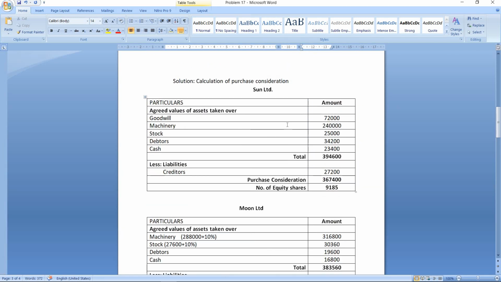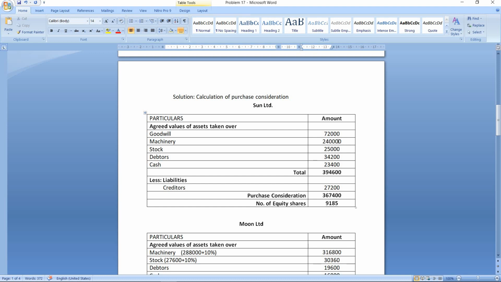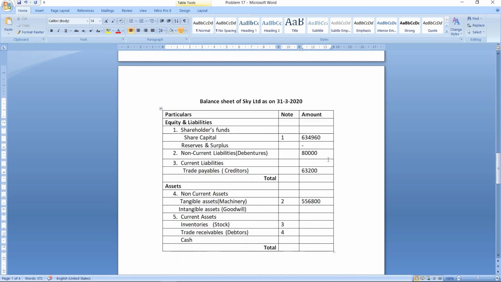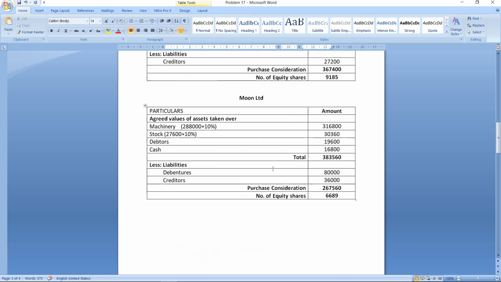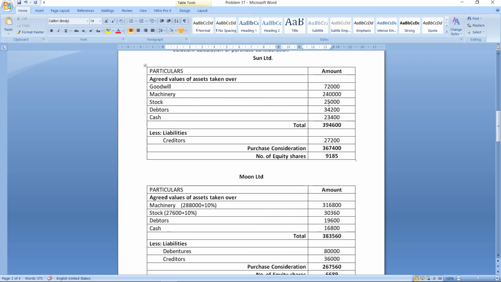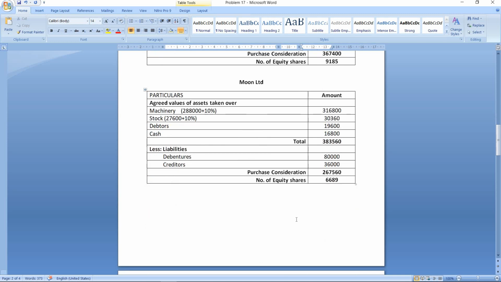Next asset that you have is goodwill. So goodwill is given only for Sun Limited, which is 72,000. So we will write it here, 72,000. Next asset that we have is stock. So the new value of stock is given for both the companies. It is 25,000 and here it is 30,360.